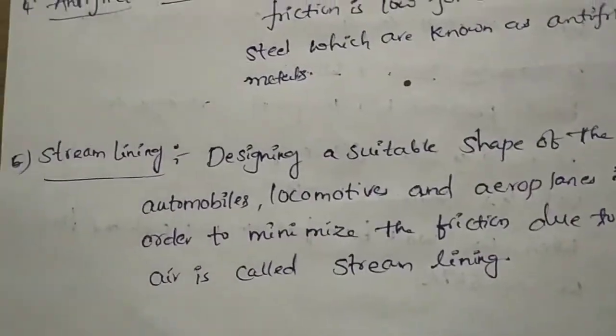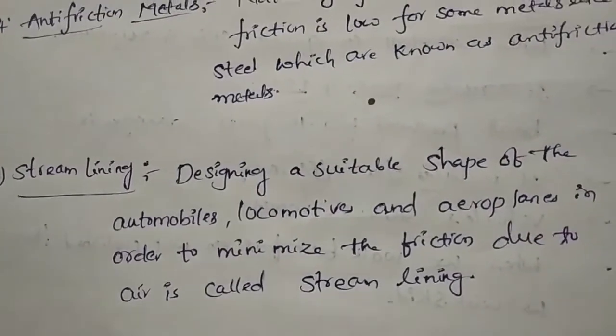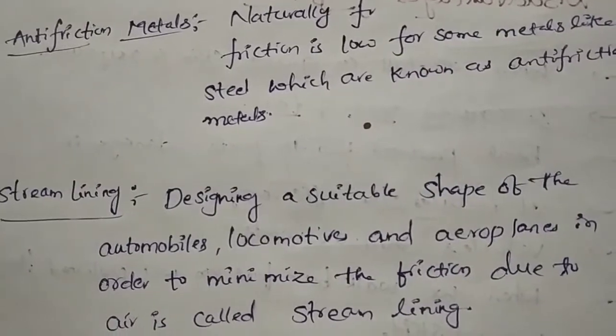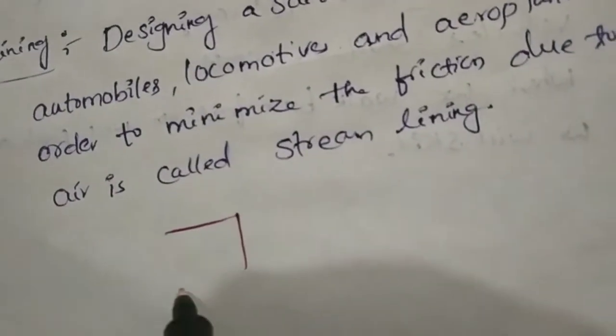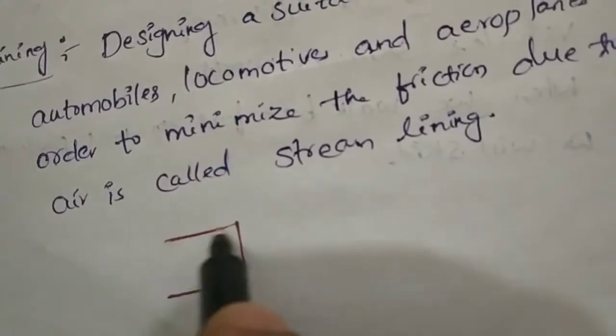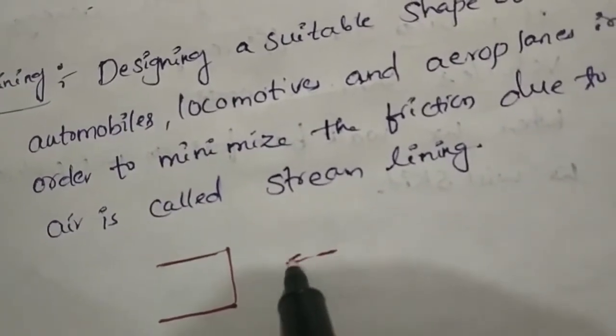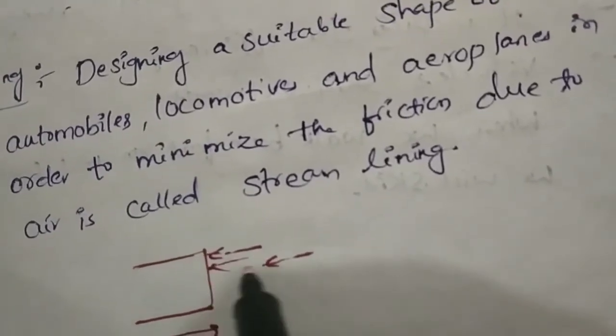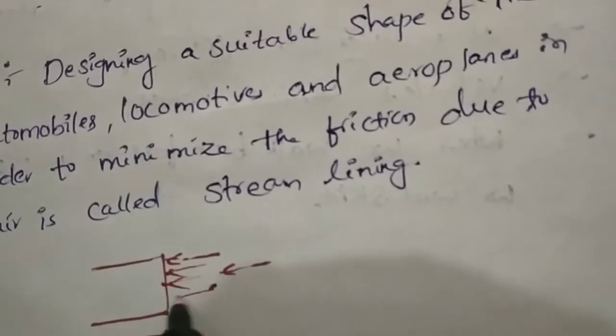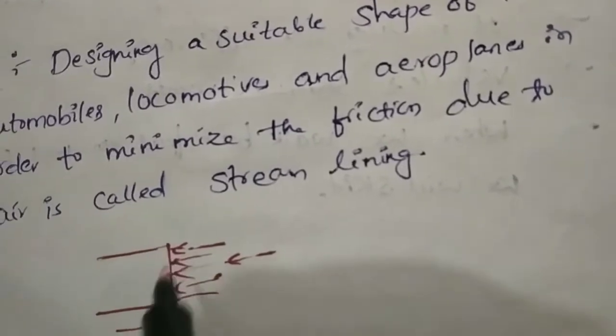Next one is streamlining. What does streamlining mean? For example, when a vehicle has a triangular or rectangular shape and is moving in the forward direction, the air will be in touch with this surface. Therefore, a large friction will be produced throughout the area.